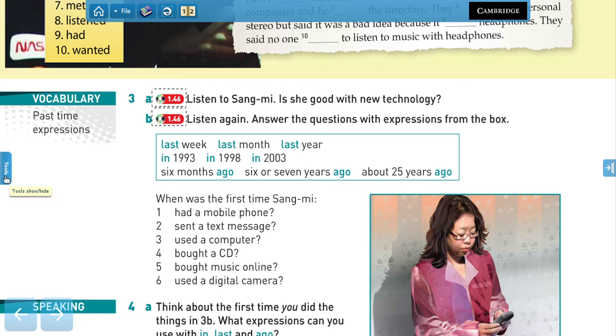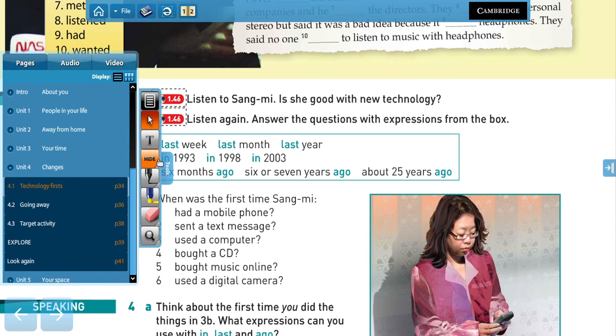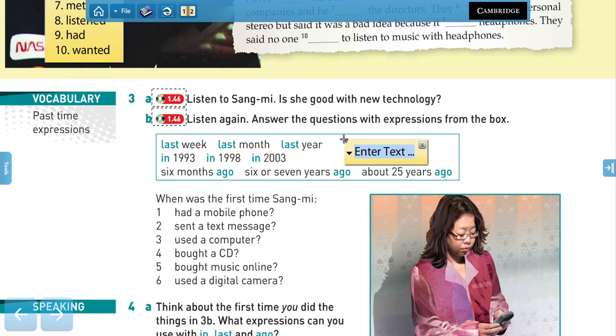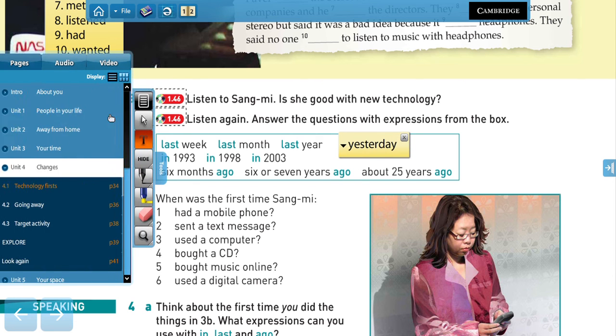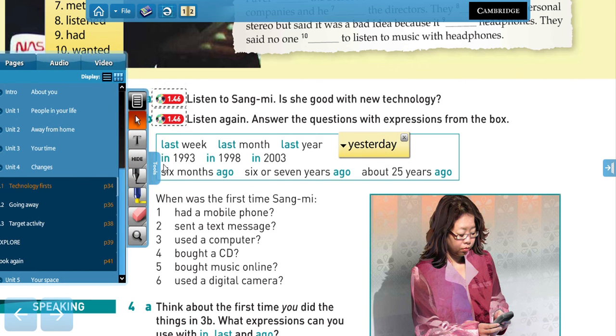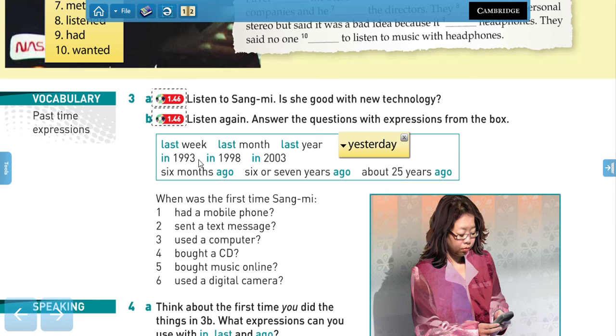Yes. Be careful because we don't say last day. That is wrong. I have seen it. Last day. That's incorrect. We say yesterday, which is also a time expression of the past. Then we have in. We can use it with years, like you can see here, in 1993, in 1998, in 2003, and we can use it with months.